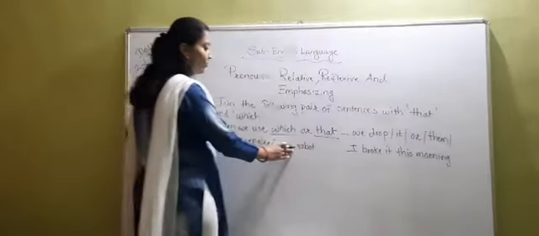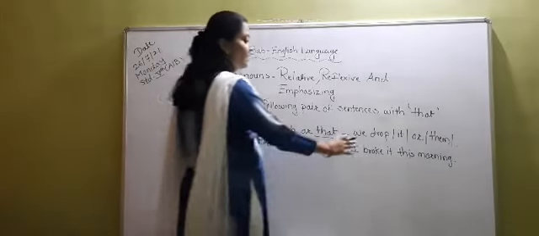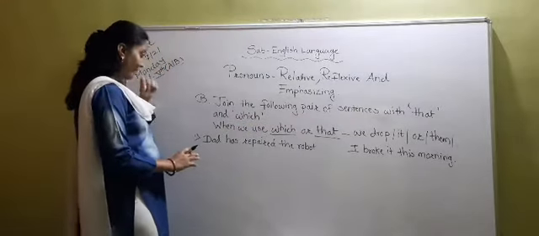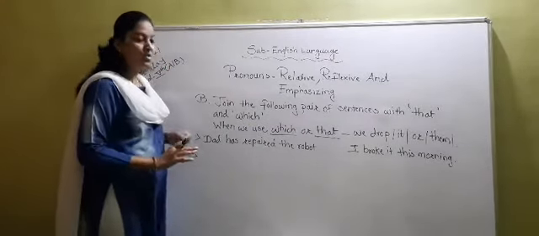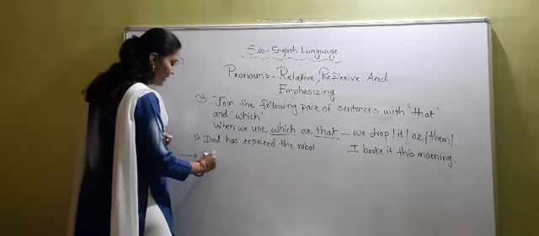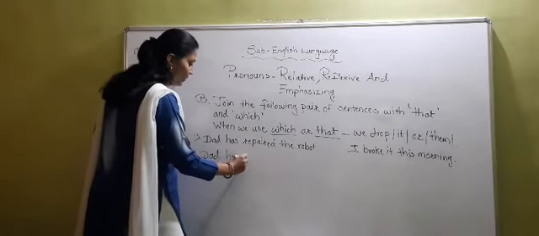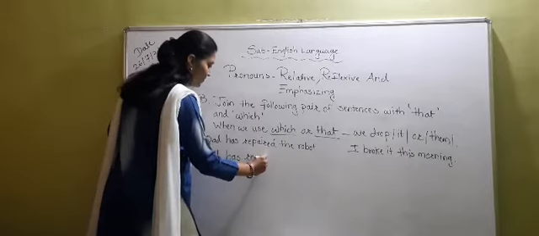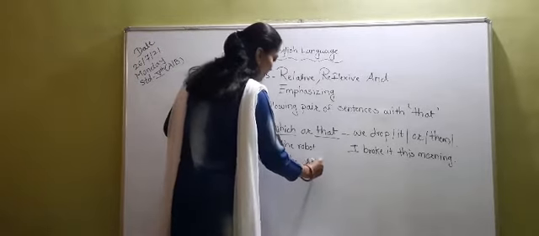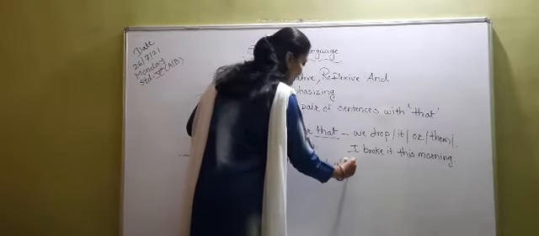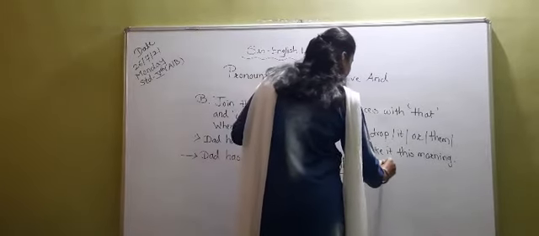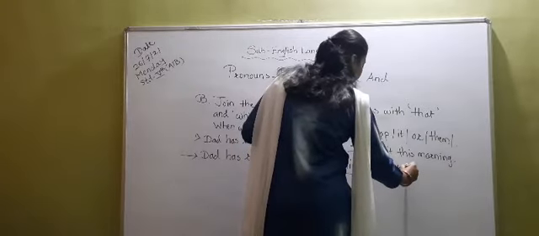Now just see the first example. Dad has repaired the robot. This is the first sentence. I broke it this morning. So you have to join these two sentences with that or which. Okay. So we are going to use which here. See the sentence: Dad has repaired the robot which I broke this morning.